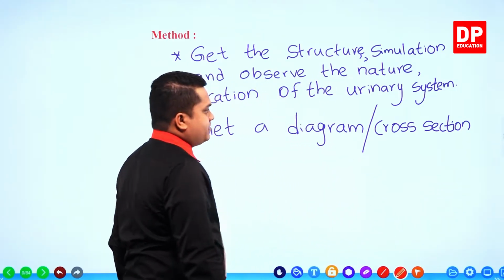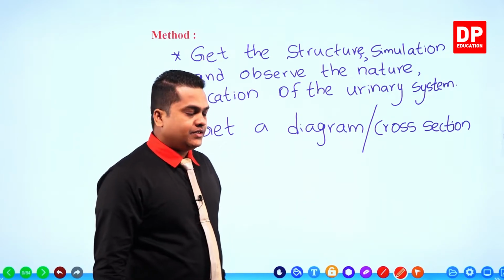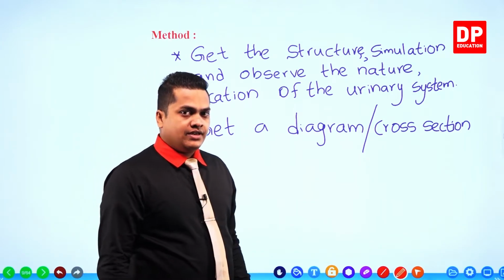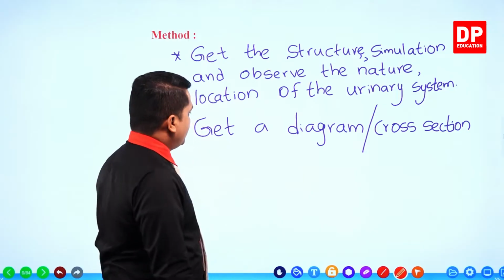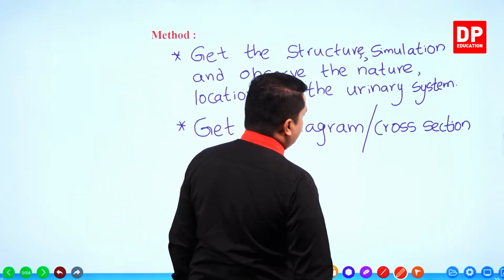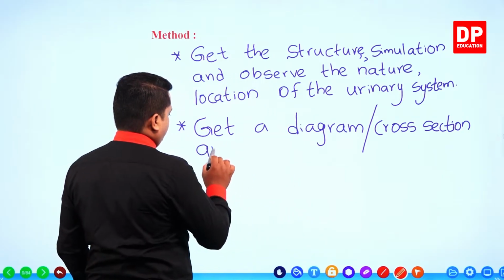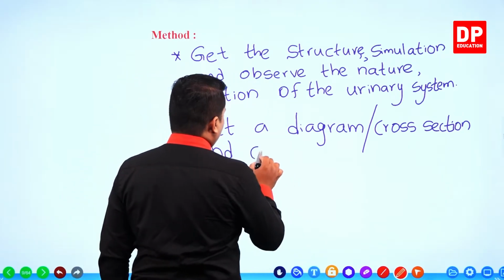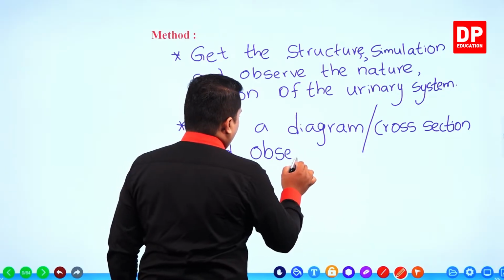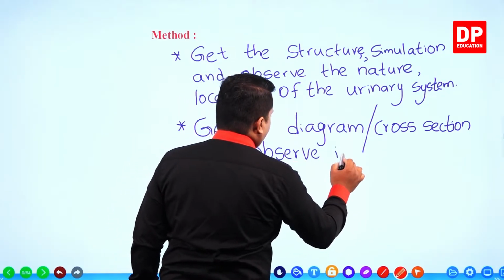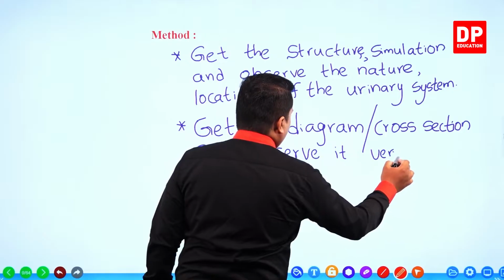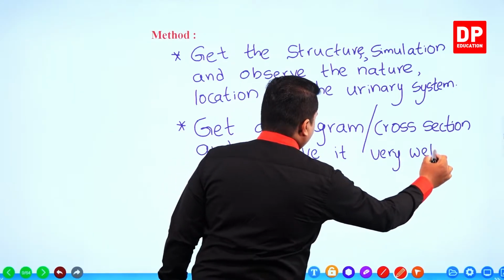A cross section diagram is more convenient here. That is given in your textbook also. So get a diagram or a cross section and observe it very well.